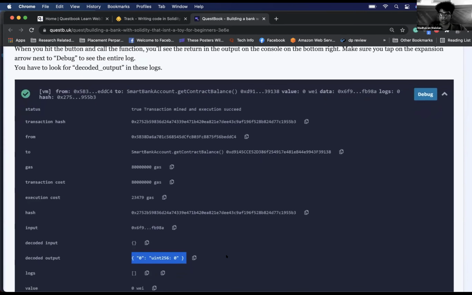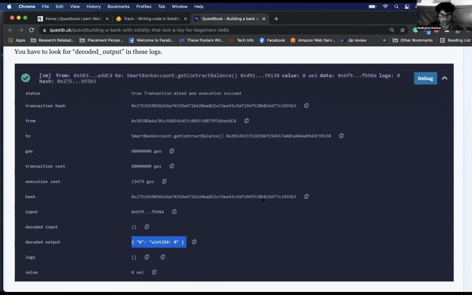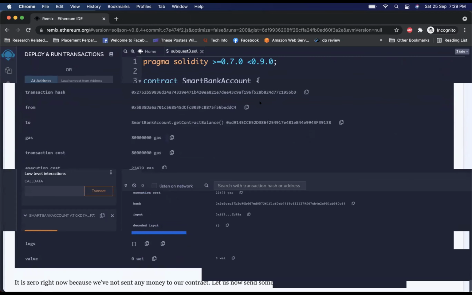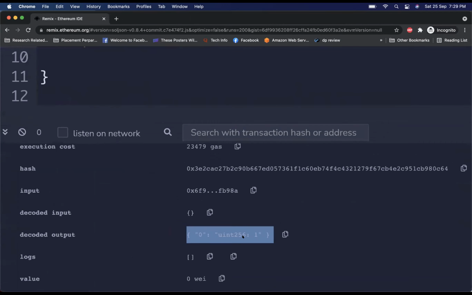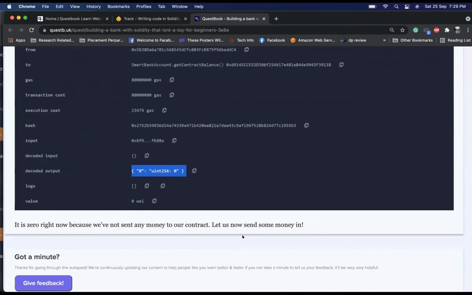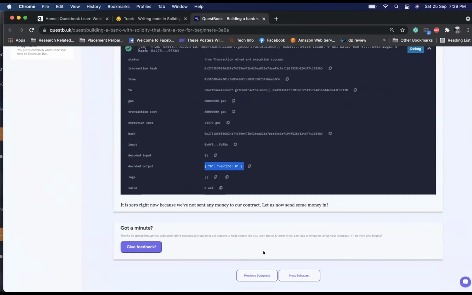I'll go back to Harsha's screen. Cool. So Harsha, we're looking at your screen. In the meantime, I just changed the contract balance to 1. I compiled and deployed and tapped on contract balance. In the decoded output, it has shown 1, just for the fun of it. Cool. Awesome. It is 0 right now because we have not sent any money to our contract. Let us send some money in.